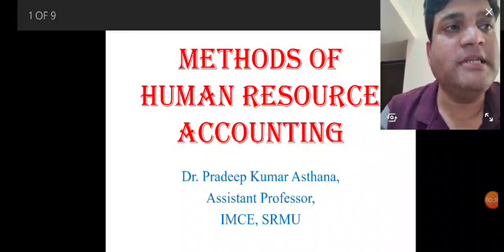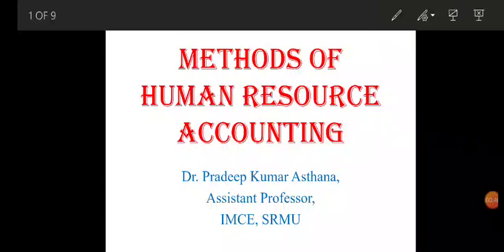If we do not consider the monetary value of the human resources, then they cannot be given a place in the financial statements, as it is a limitation of the financial statements, or of accounting, that we can include in the books of account only those events that can be converted into monetary terms.